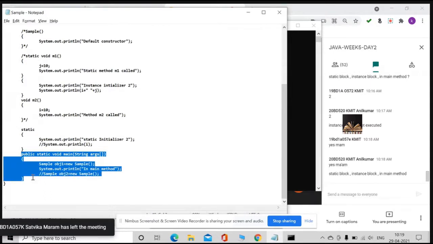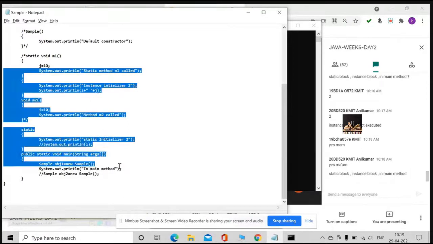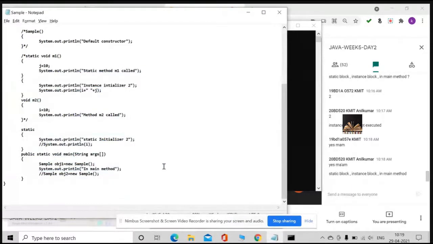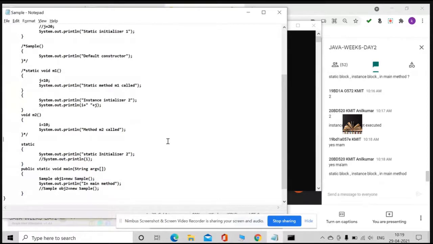Because of this main method, what happened? The class is loaded, because the main method is there in this class. Yes or no? So I'm loading this class because of the main method, so that the static blocks got executed. But what happens to the instance blocks? Once I create an object for this, then only the instance blocks will be executed.